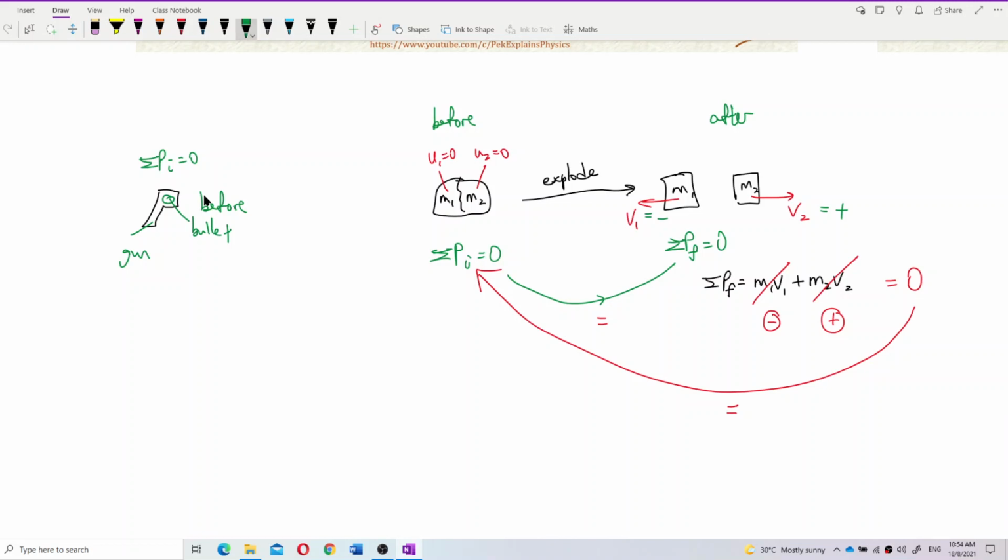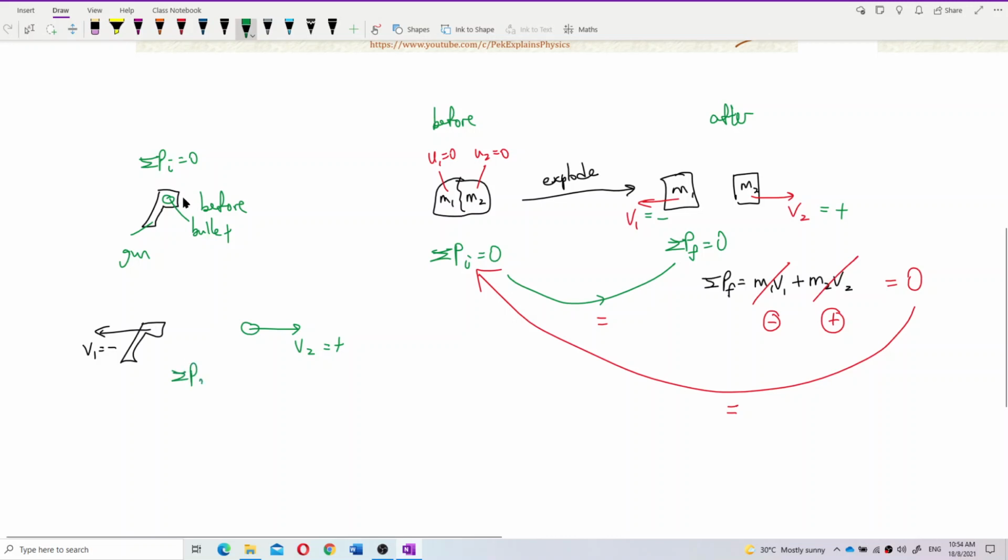After the explosion, the bullet has speed V2, and the gun will experience a recoil speed V1. So V1 must be negative, V2 must be positive.